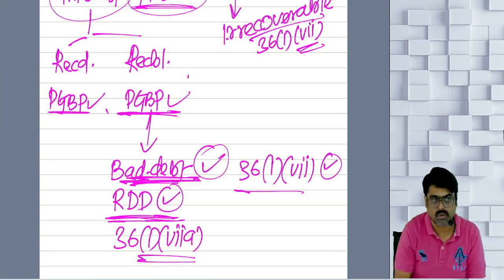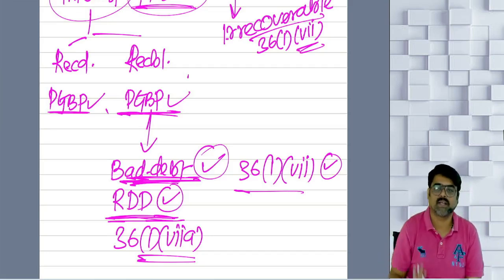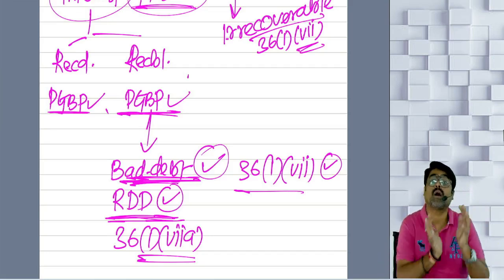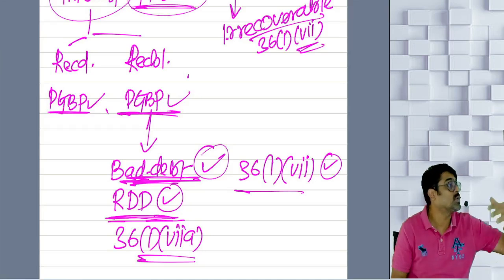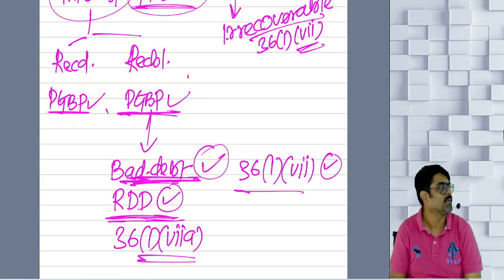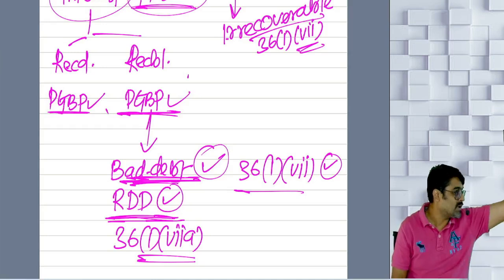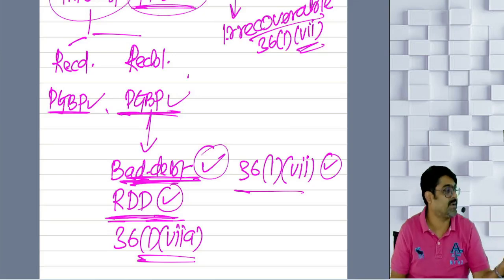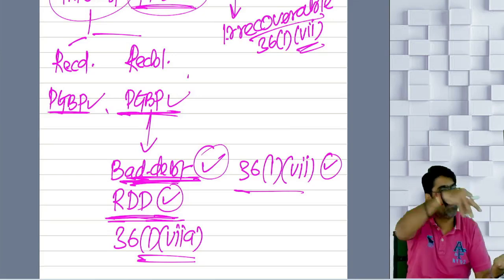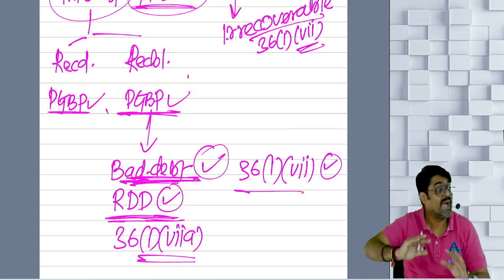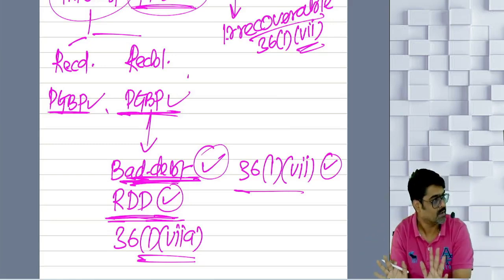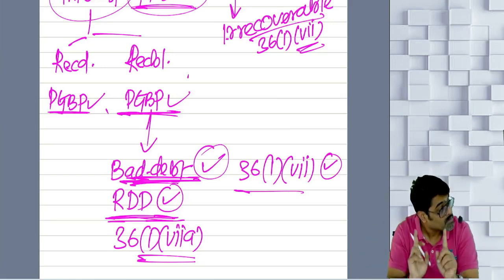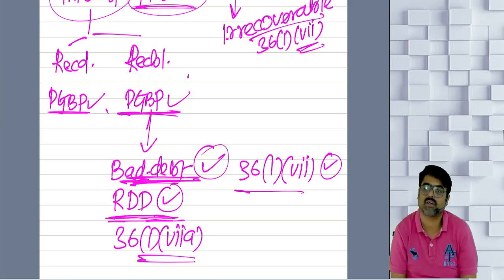Remember, if you want to claim bad debt as a deduction, the first and foremost condition is that the bad debt should be created out of a debt which I have already shown as business income. First you show that amount as your income, and now that income was due to be received as a debt, and if that debt becomes actually irrecoverable, then only it will be considered as a bad debt, which we are going to allow you as a deduction.